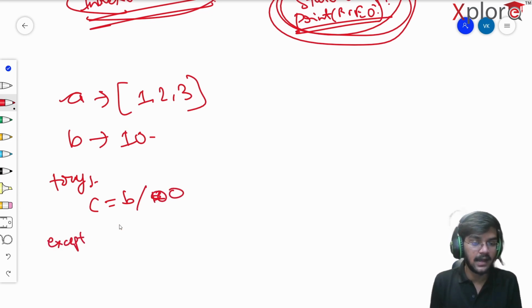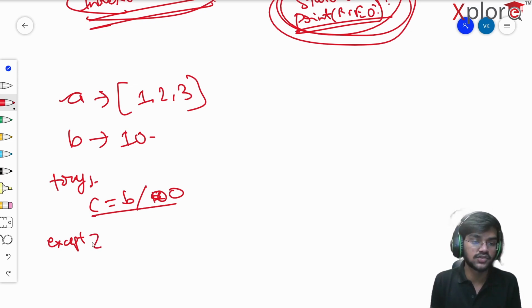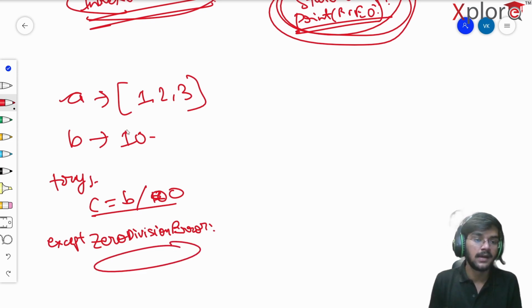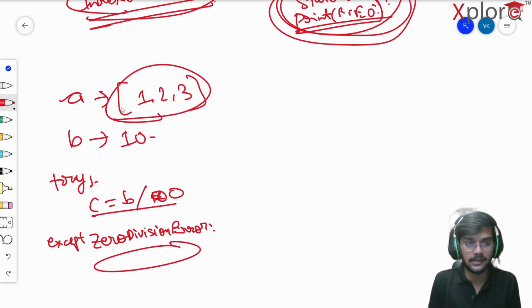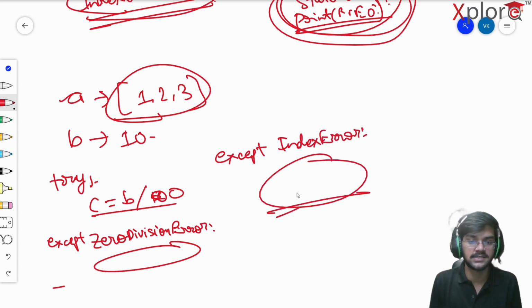In that case, I want to have different cases here. By default, except is going to catch any error or exception which comes up. But what if I want to catch only zero division error? I can simply write except ZeroDivisionError, very important, and whatever the statement will follow. Again, if it's about the array index out of bound exception, in the next line I'll write except IndexError, and I'll demonstrate in a moment, and the statement will come up here.